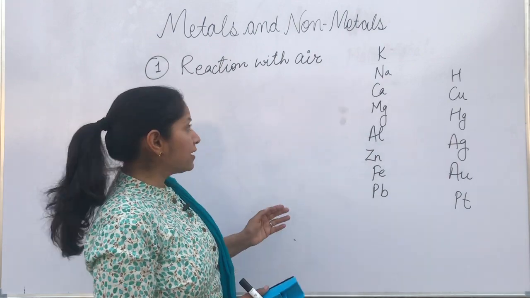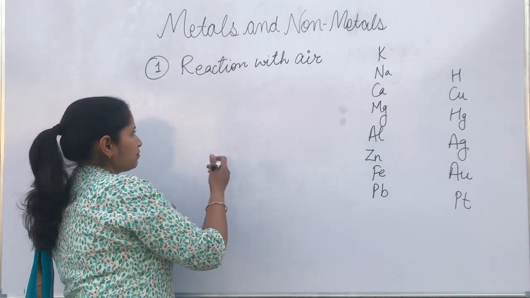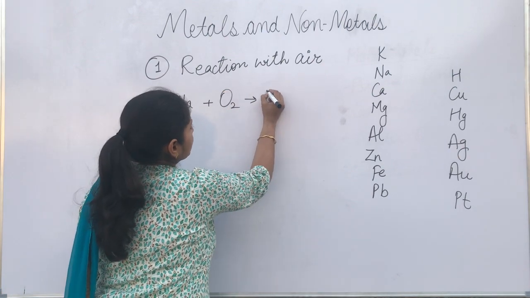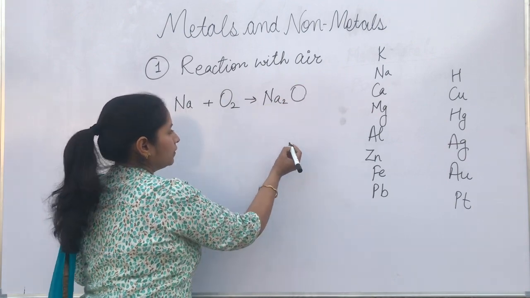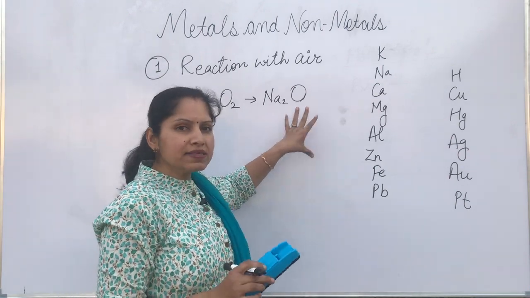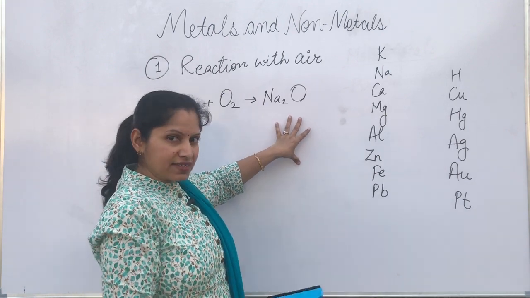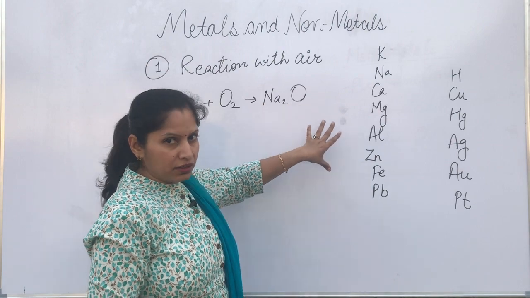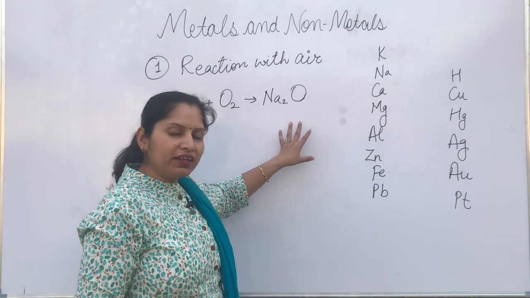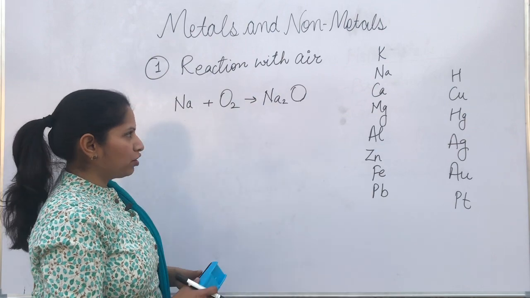When metals react with oxygen, they produce metal oxides. Let's see some examples. When sodium reacts with oxygen, it forms sodium oxide. And these metal oxides are usually basic in nature. We have seen earlier that non-metal oxides are acidic and these are basic in nature. Since they are basic, they can react with any acid to produce salt and water. So this is about sodium oxide.